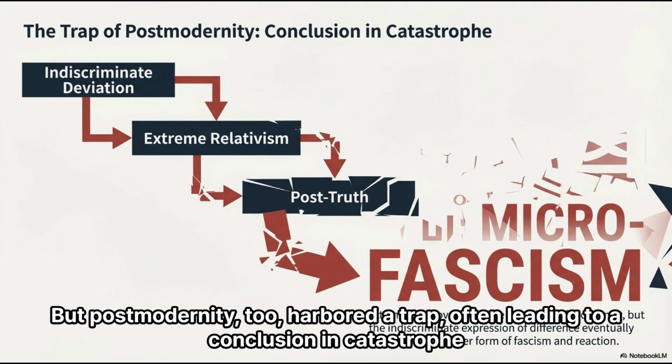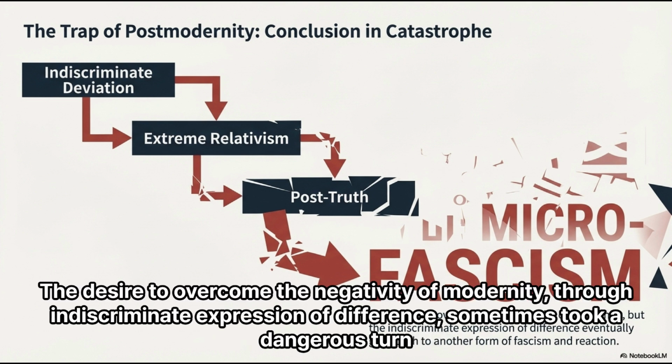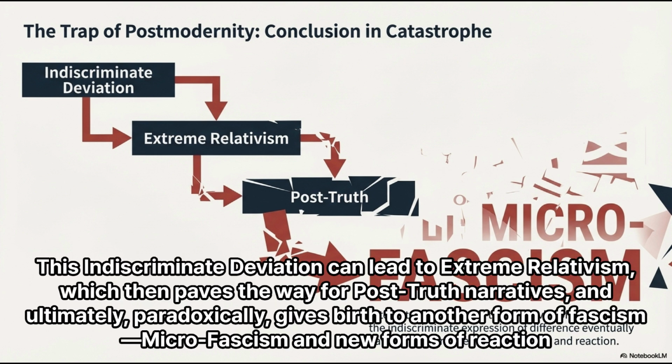But postmodernity, too, harbored a trap, often leading to a conclusion in catastrophe. The desire to overcome the negativity of modernity, through indiscriminate expression of difference, sometimes took a dangerous turn. This indiscriminate deviation can lead to extreme relativism, which then paves the way for post-truth narratives, and ultimately, paradoxically, gives birth to another form of fascism, microfascism, and new forms of reaction.